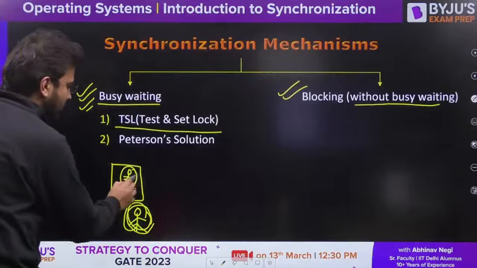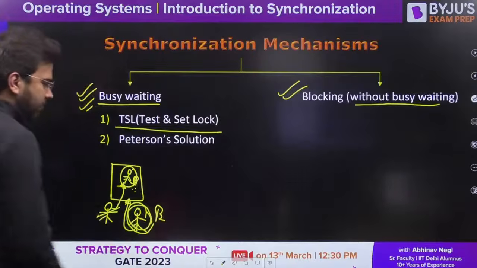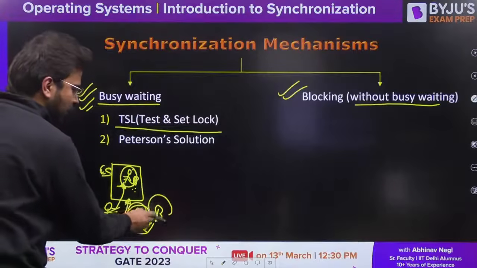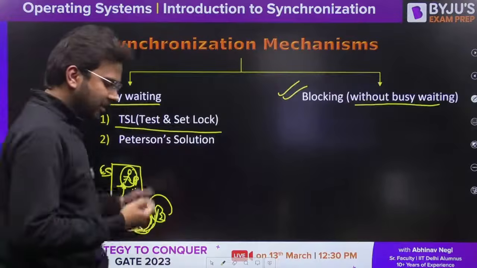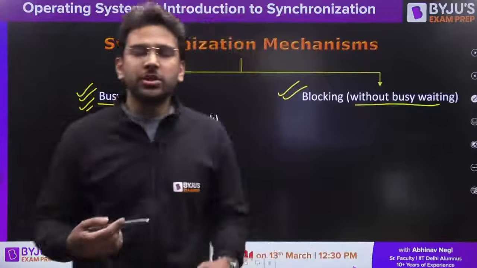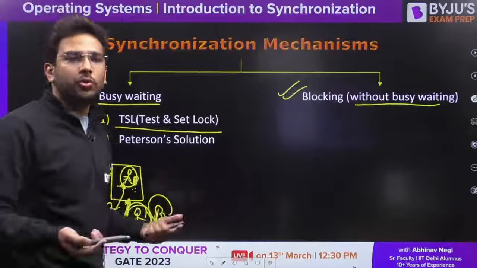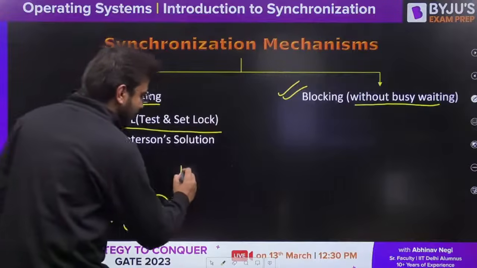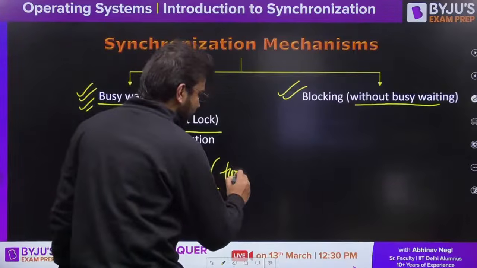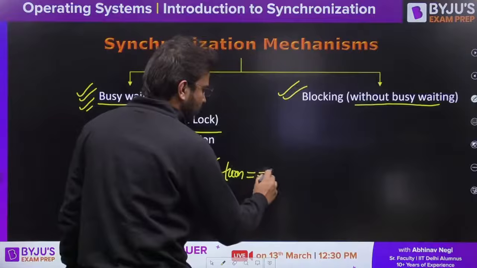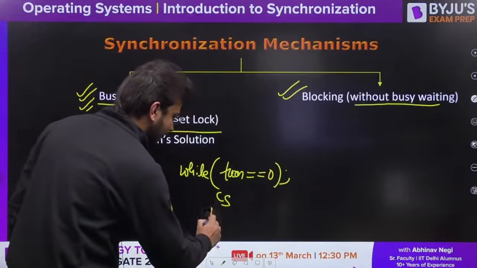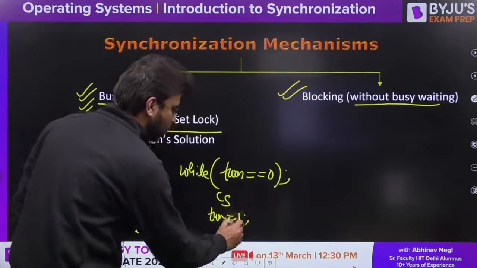Now you can replace this with process P1, and you can replace the other with process P2. P1 is accessing the critical section and P2 is waiting here. Now you can think how we can have that kind of situation where P2 keeps on knocking the door. So in technical terms, let's say you have one while loop, and some turn variable, while turn is equal to 0. Now you have the critical section here, and then turn is equal to 1.